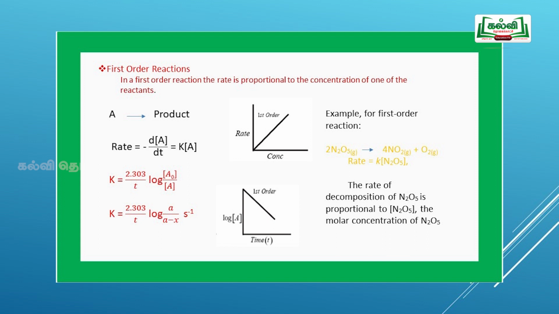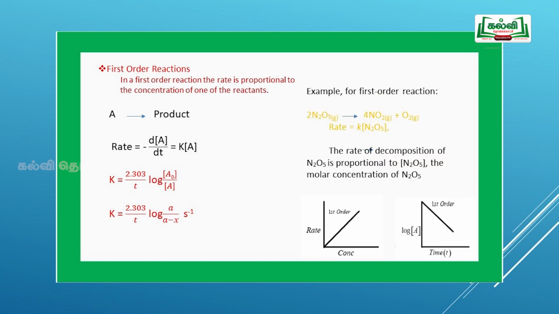If you plot a graph of rate versus concentration, it increases gradually. The second thing, log A versus time. If you plot a graph, we will get a straight line with a negative slope. The rate depends upon only one of the concentrations of the reactant.